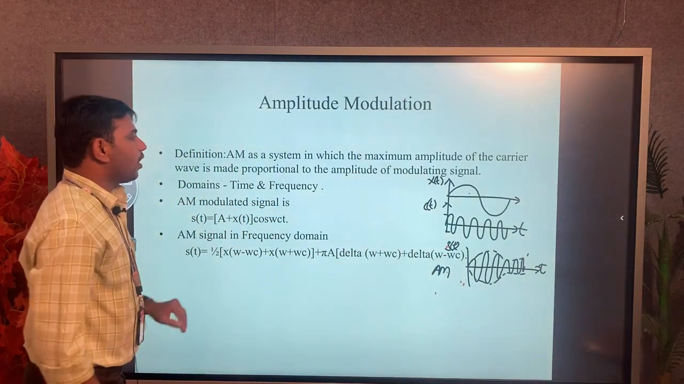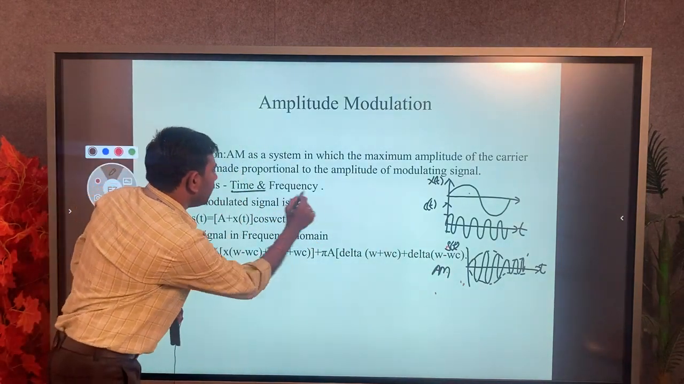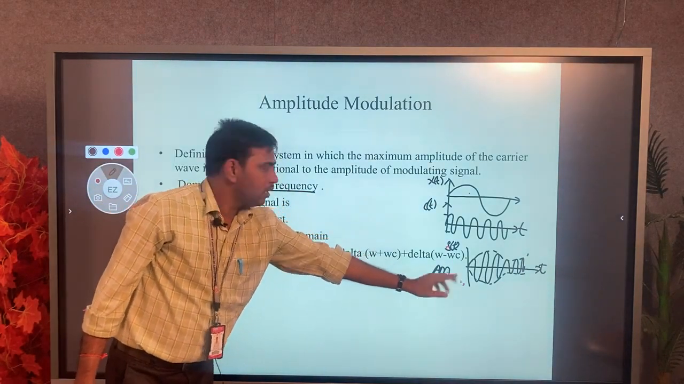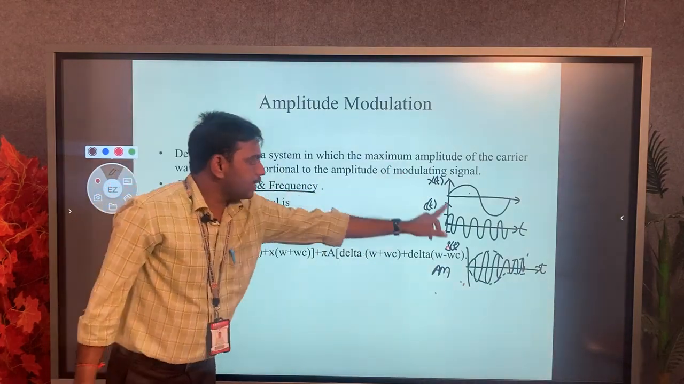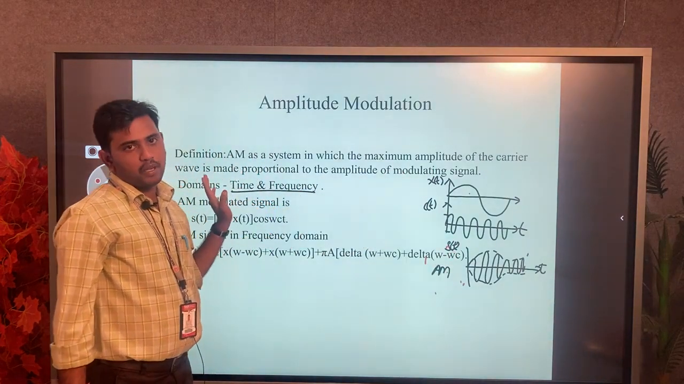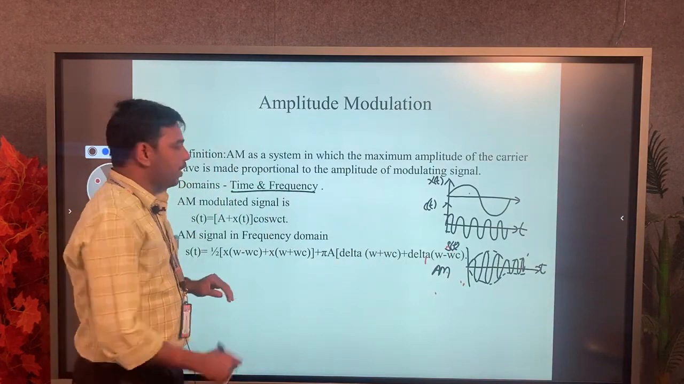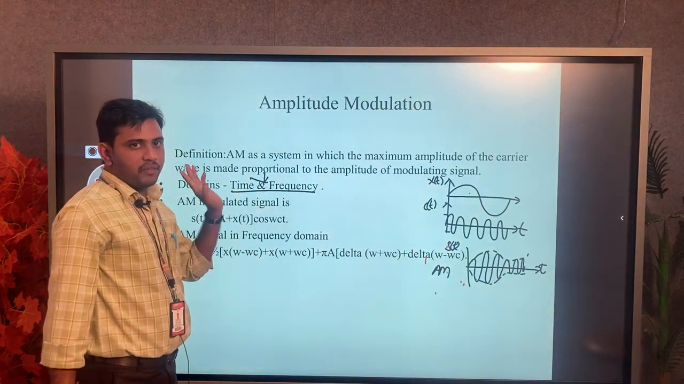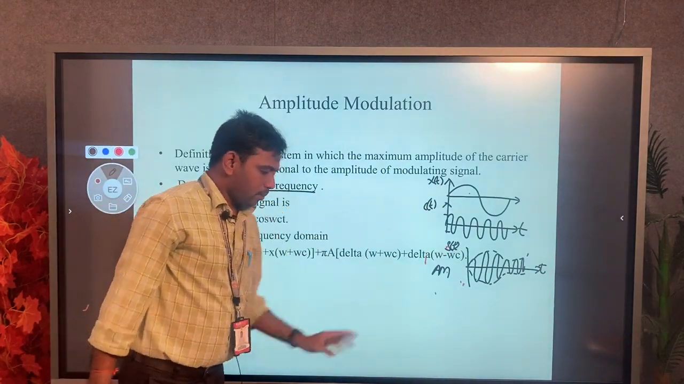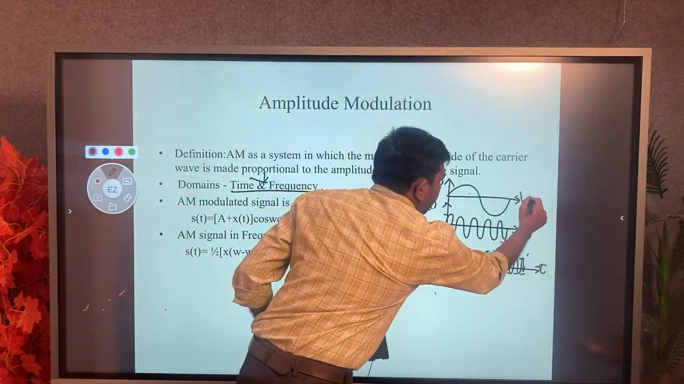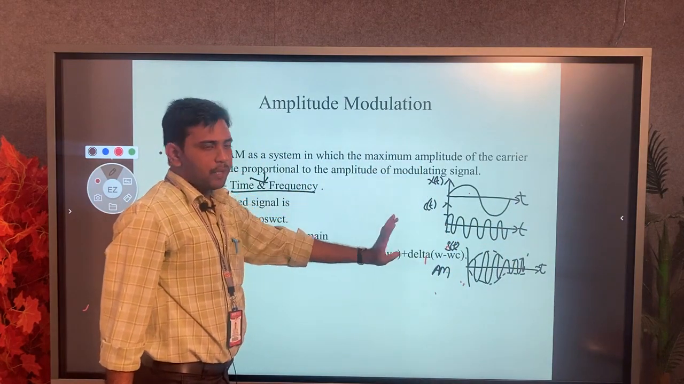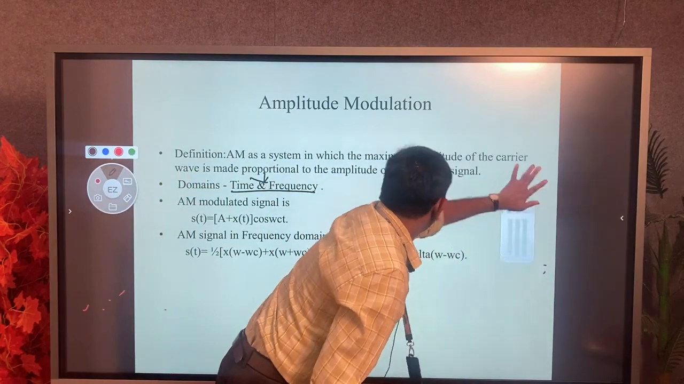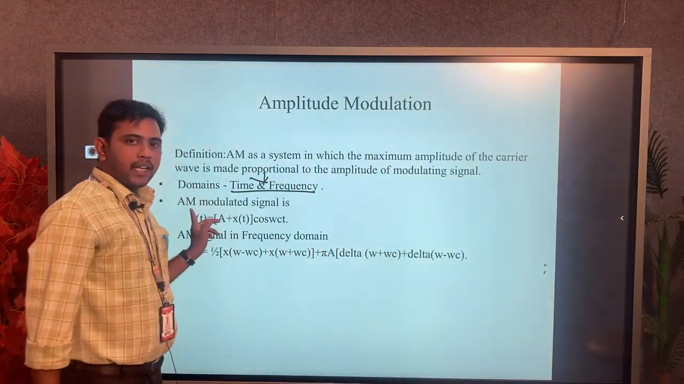Now here one important thing is time and frequency. The representation is in the time domain, and these signals can also be represented in the frequency domain. So the AM wave will be analyzed in two ways: one is the time domain and the other is the frequency domain. In the time domain, on the x-axis we consider time and on the y-axis we consider amplitude. Now in the time domain we have to calculate the mathematical analysis.